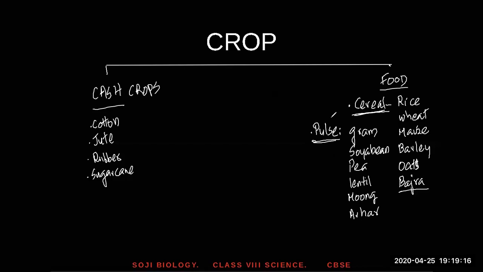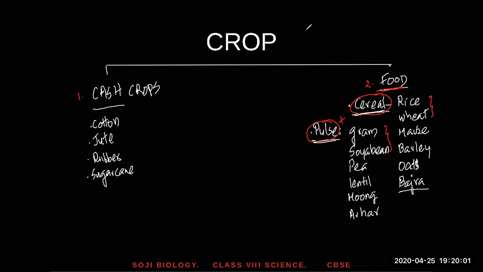These are called pulses. So what are the two types of food crops? One is called cereal, and the second one is called pulse. With this it forms a main dish, something that we eat, right? The combination of pulse and cereal. So what are the two kinds of crops? The first one is called cash crops, because you get money, cash, from growing and selling this, and most of your food is made from cereals and pulses. And learn the names of at least two. If you learn all of them, it's the best. If you have difficulty, at least learn two examples of these crops.